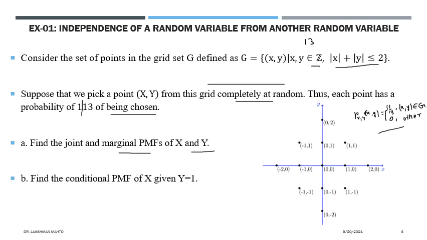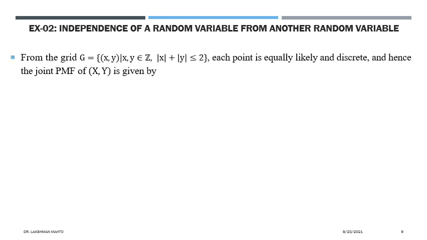Then you have to calculate the conditional probability of x and y also, if you are willing to see. Third, you have to verify whether x and y are independent or not. After calculating all those probability mass functions, you will verify that. So that is the approach here, and the calculation comes this way.